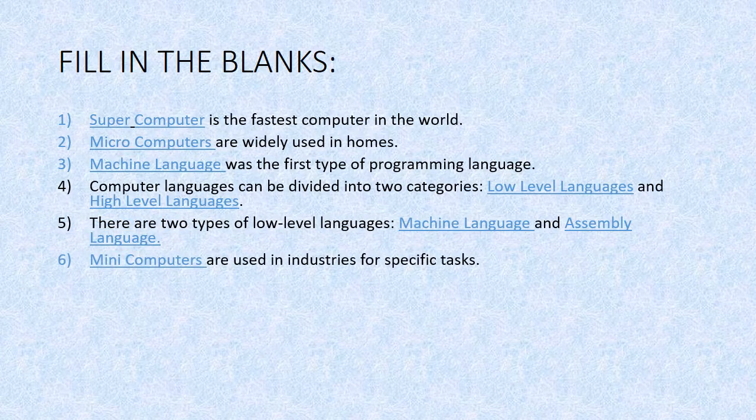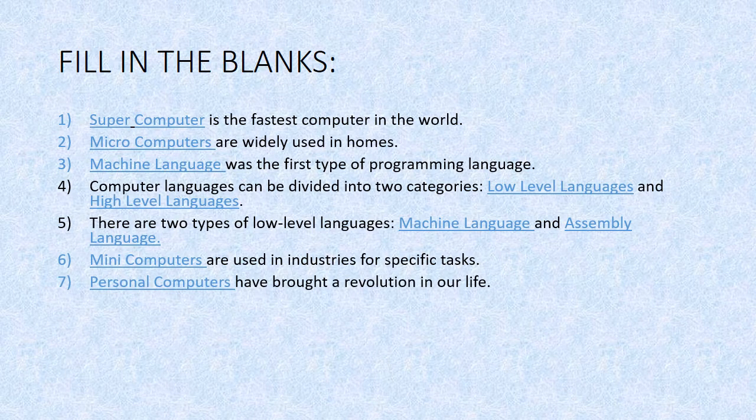Next, dash are used in industries for specific tasks. So which type of computers are used in industries? Mini computers. So underline mini computers. These are used in industries for specific task. Next, dash have brought a revolution in our life. Which computer have brought a revolution in our life? Personal computer. So underline personal computers.